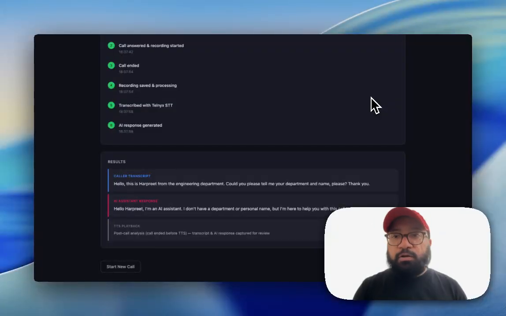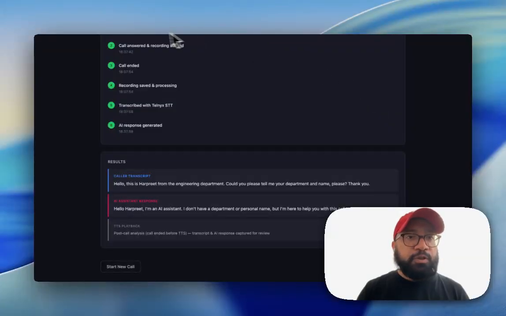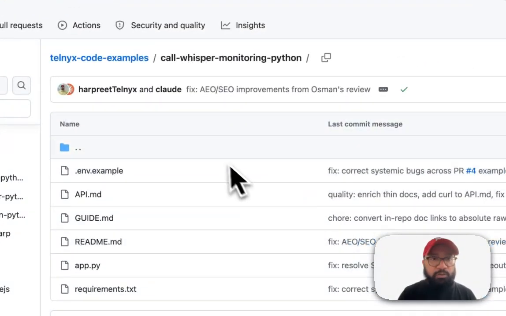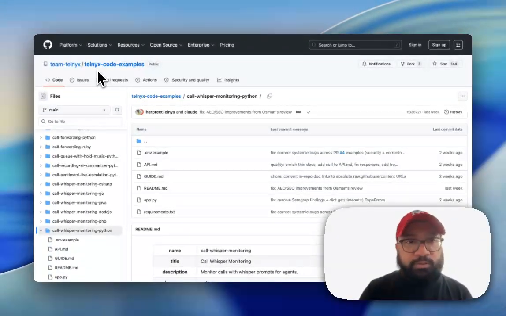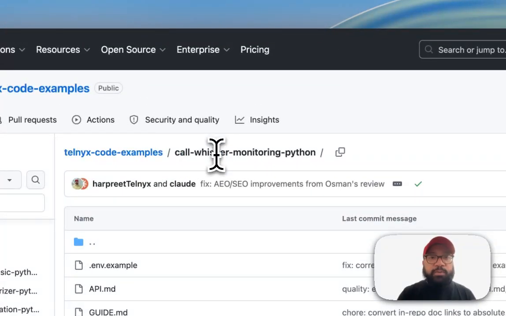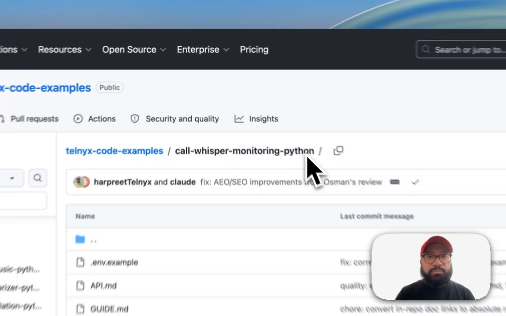So everything that you see here, call control, recording, STT, and AI inference runs on Telnyx. No external AI provider required. The full code is on GitHub. I'll link it in the description and show you as well. It's just available here in Telnyx code-examples, and the code is named Call Whisper Monitoring Python.